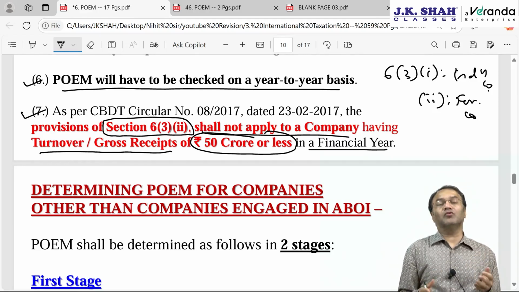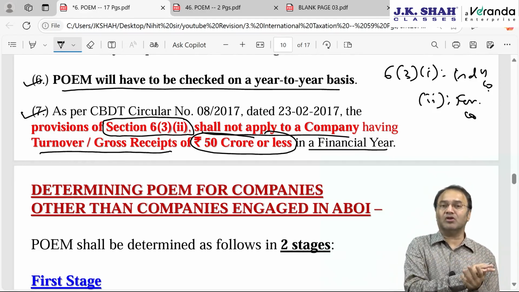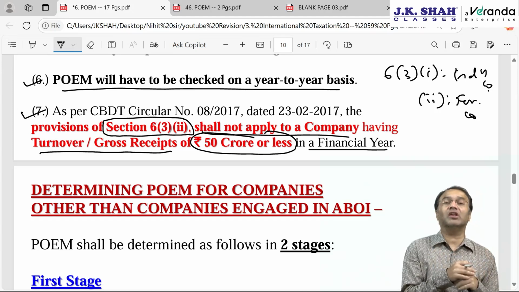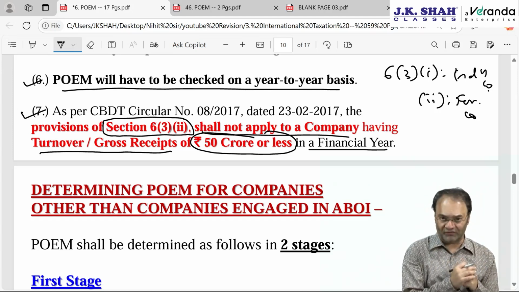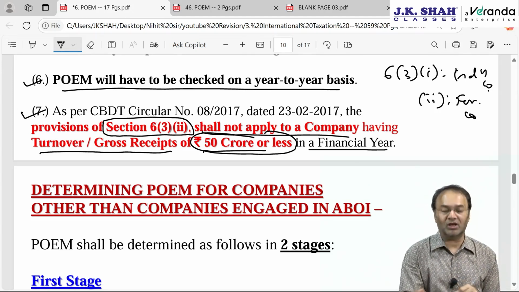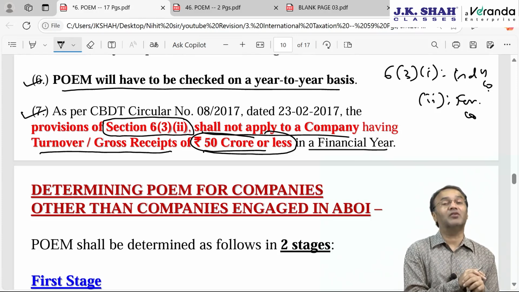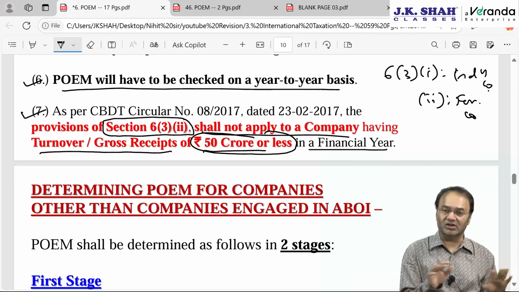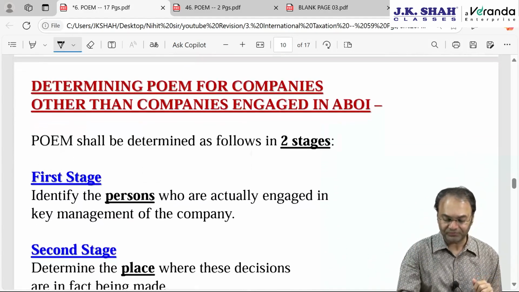But then what to do for such companies with less than 50 crore turnover? We don't know. Government has not clarified. CBDT has also not bothered to clarify. But only this 50 crore limit can come in the exam in the form of an MCQ or fill in the blanks. Otherwise, no more questions are expected.